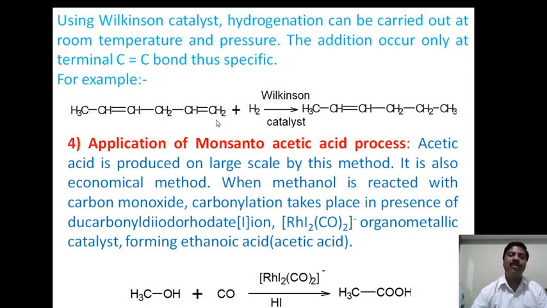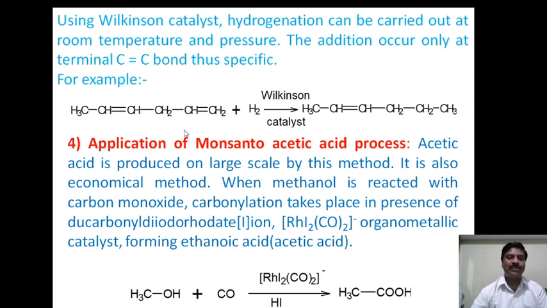The carbon at the beginning of the chain undergoes hydrogenation by using a Wilkinson catalyst. It formed, that is, this became an alkane, and this bond is unaffected. Therefore it cannot undergo hydrogenation. It is a protected one, but this group undergoes hydrogenation to form an alkane. Therefore we say that it formed 2-hexene. The 1,4-hexadiene is converted into 2-hexene by using a Wilkinson catalyst.